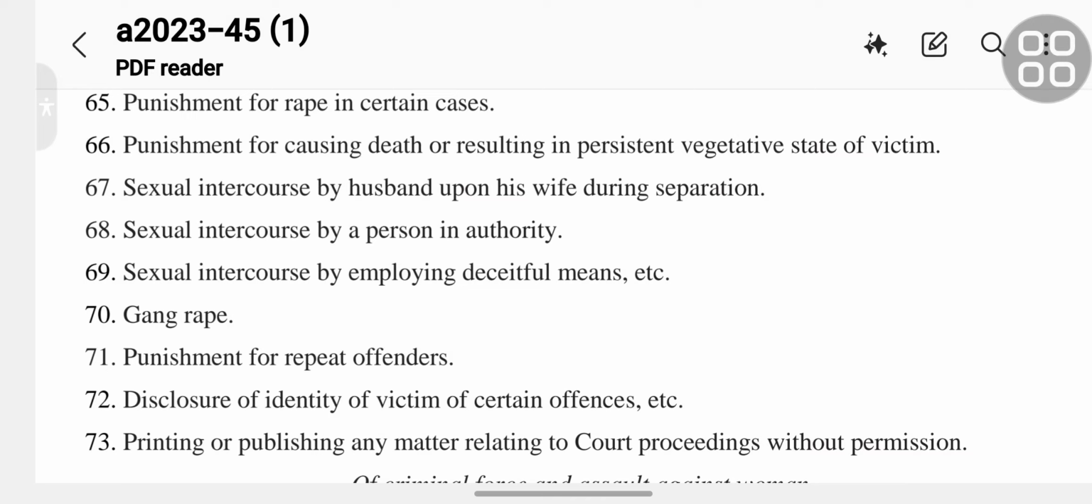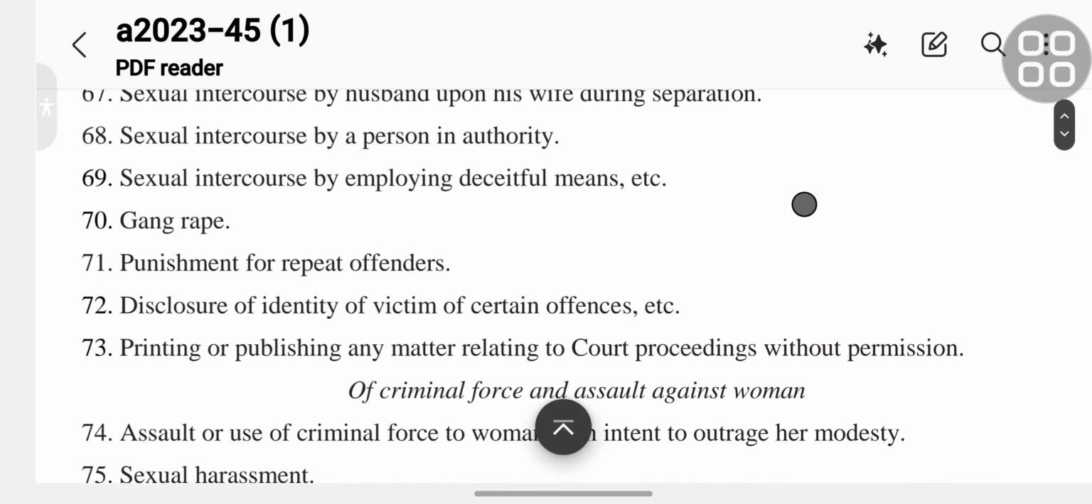Section 67 is sexual intercourse by husband upon his wife during separation. Section 68 is sexual intercourse by a person in authority.